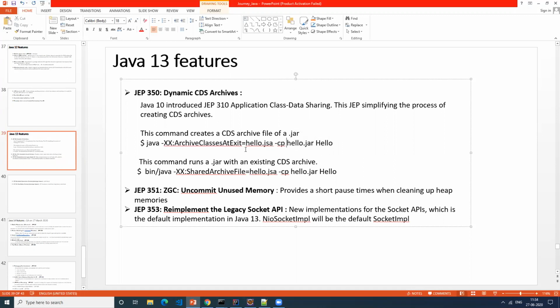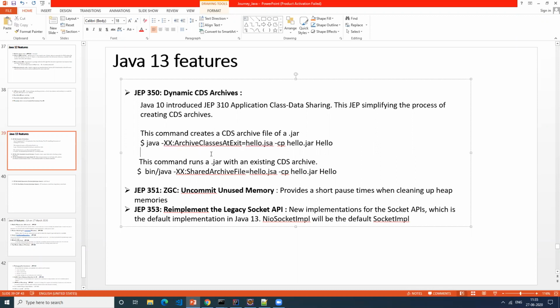Now with this jar, this command runs a jar with an existing CDS archive. So basically now I have a CDS archive file, and I want to execute it. This is how we can do that. The syntax is available. This is the argument that you need to pass as a JVM argument.